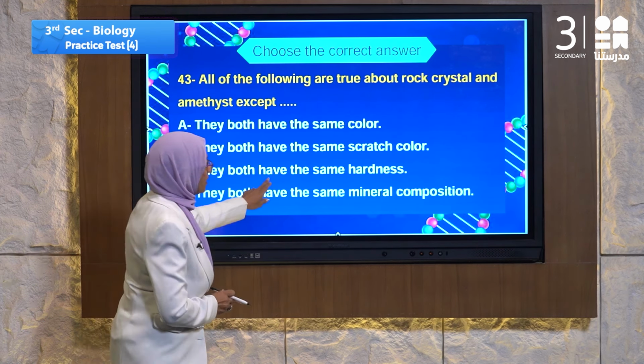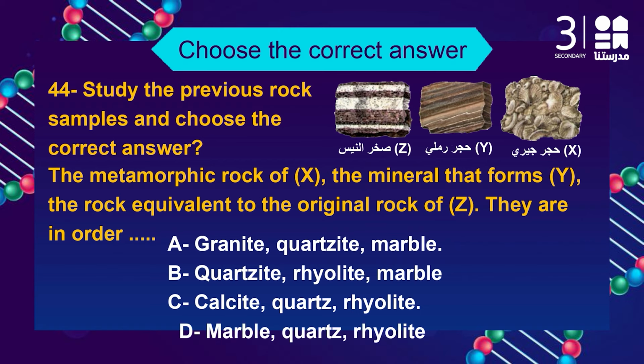Question number 44 speaks about earth science again. Let's go study the previous rocks. The previous rocks are 3 types of rocks, X, Y, Z. It is limestone, sandstone, and gneiss. Study the previous rock samples and choose the correct answer. The metamorphic rock of X, we search for the metamorphic rock. Y, the mineral that forms Y. The rock equivalent to original rock Z.